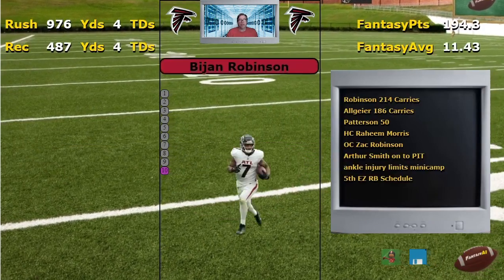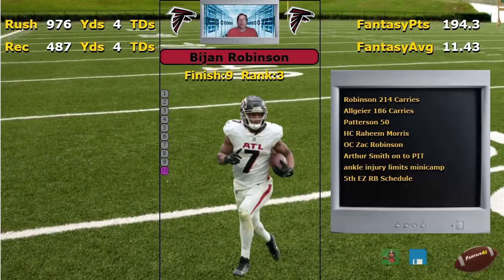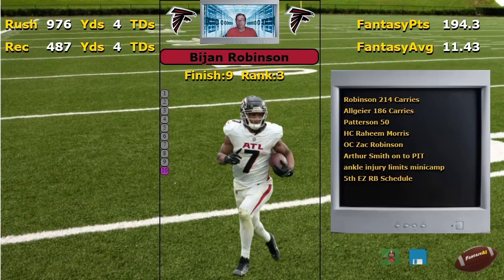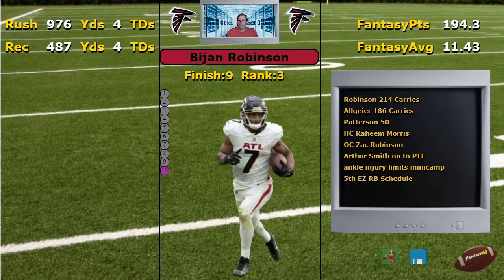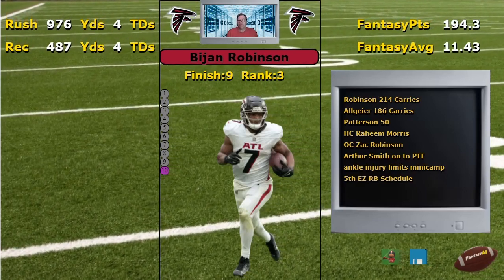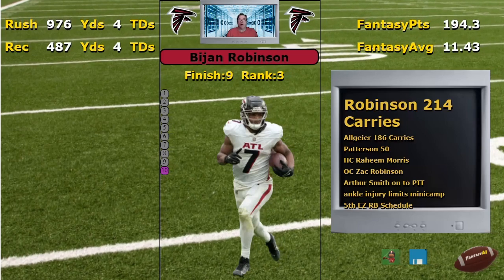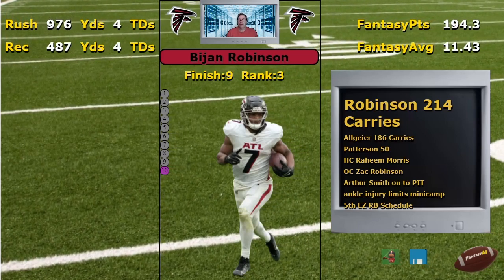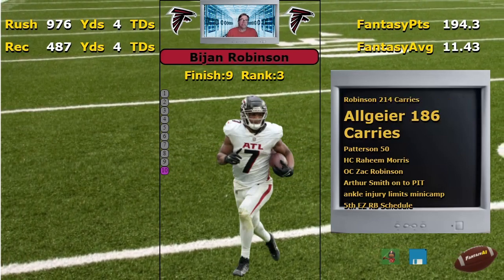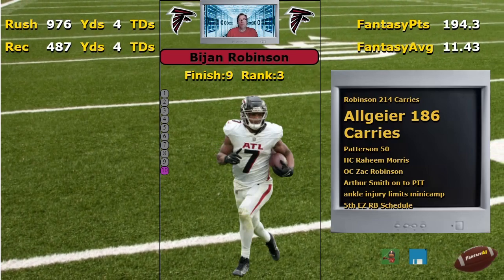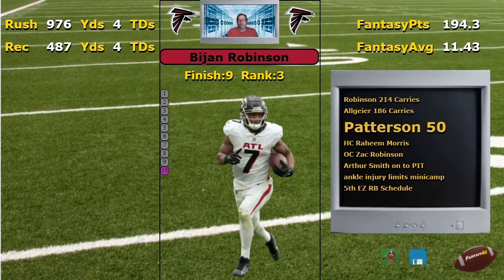First up, we're going to hit Atlanta. Bijan Robinson came in highly ranked last year, and he finished 9th. Everybody had him high, as they do this year. You can see they only ended up giving him 214 carries. A lead back, you'd hope to get 300, right? They only gave him 214. They gave Tyler Allgeier 186, just driving those Robinson owners crazy last year. Throw in 50 for Cordarrelle Patterson.